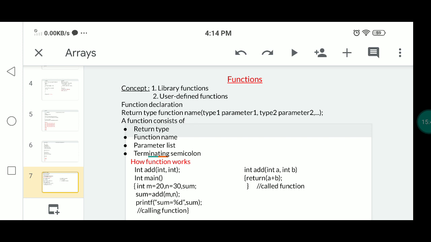So this is the function prototype. Here main is the calling function, add is the called function.